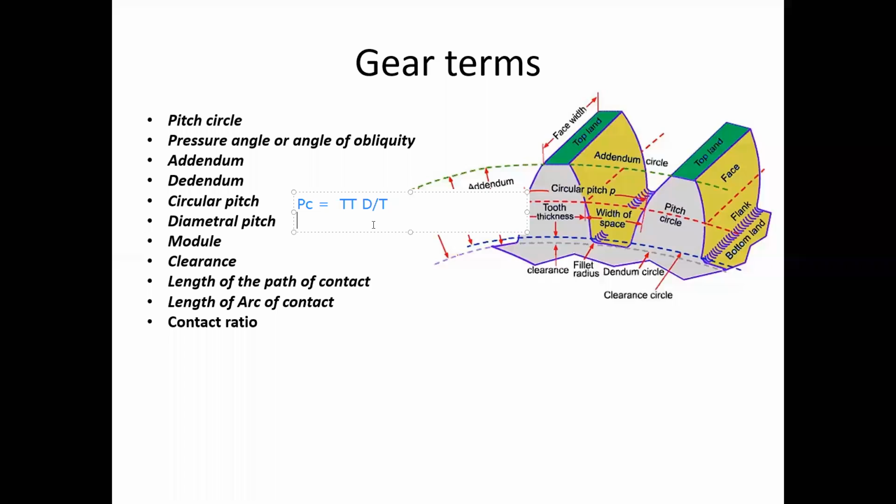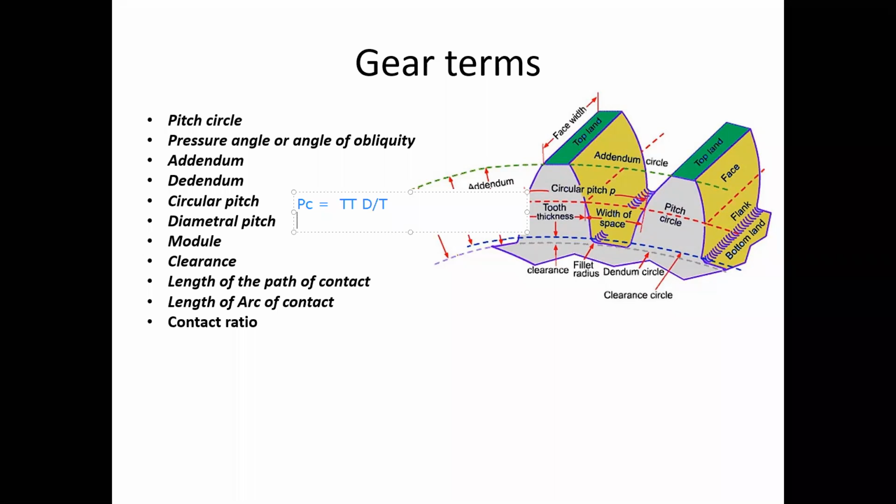It is the ratio of circumference of the pitch circle to the number of teeth on the gear wheel. So that is known as the circular pitch.